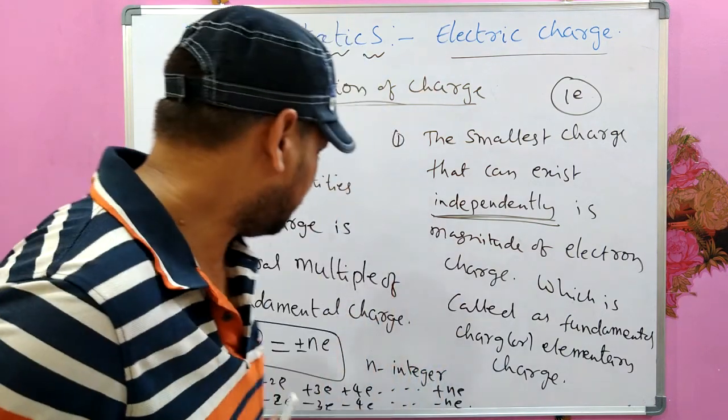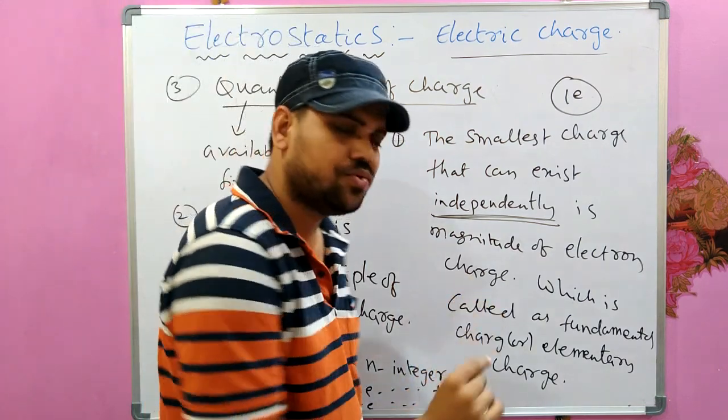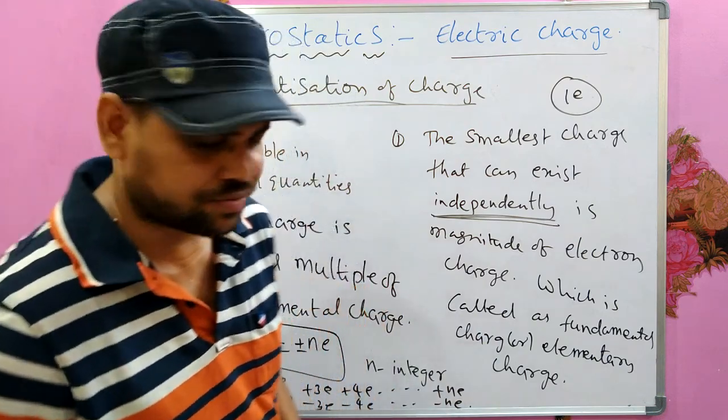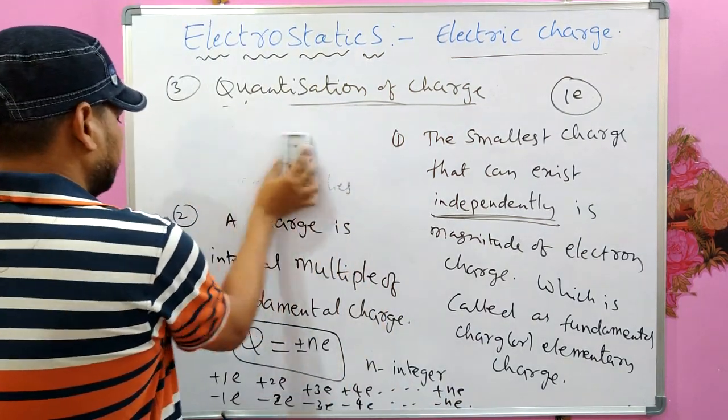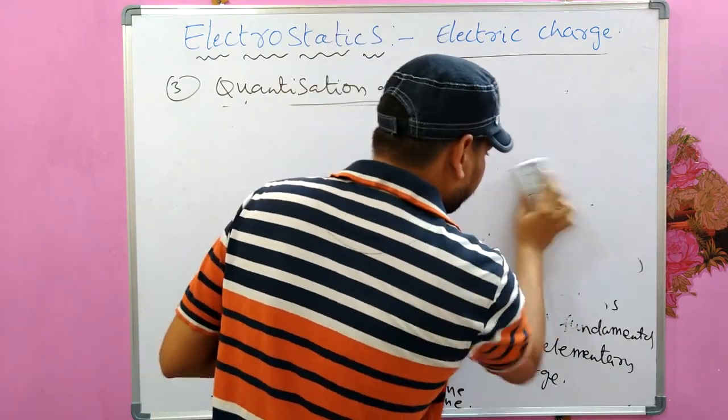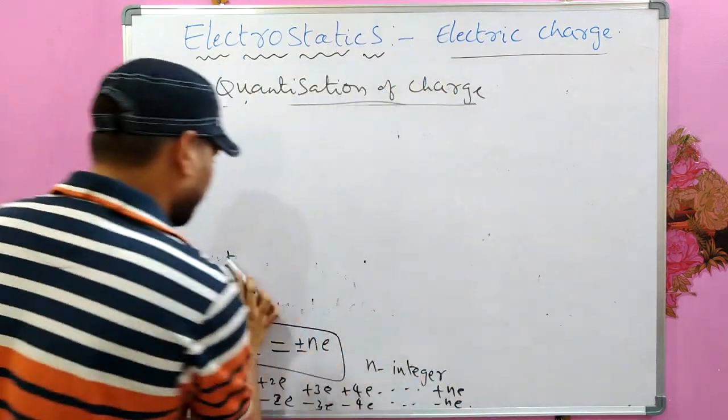Okay, so based on this, let us try to do 1 or 2 simple problems so that you would understand what quantization of charge is. Let me write those problems.